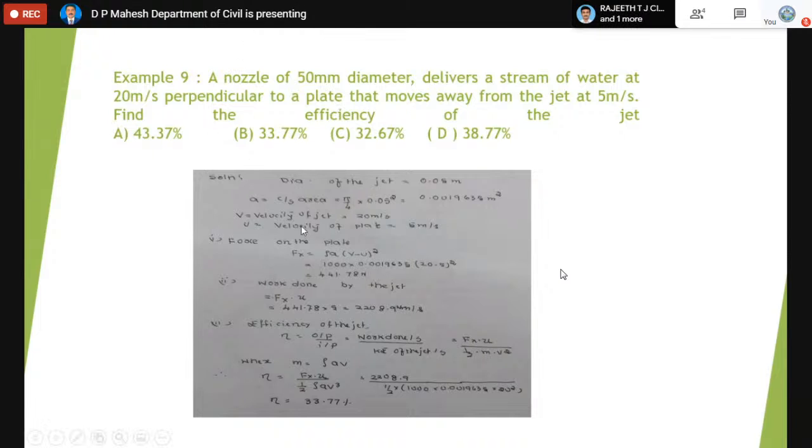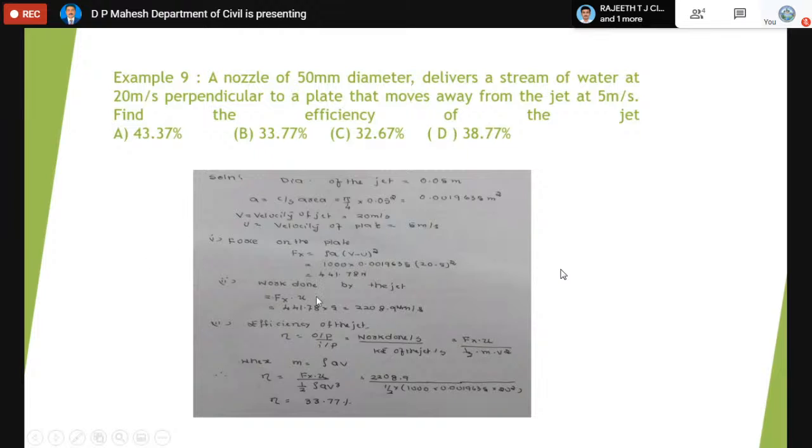So you should know what the principle of the turbine is. The vanes are moving. So in this problem, how do we calculate the efficiency? You can calculate the efficiency by finding the force. Since it is a moving vane, please remember the formulas applicable to fixed vanes are also applicable to moving vanes, with the only difference that wherever V appears in the formula, it becomes V minus U. For example, rho V square for a fixed plate when the jet strikes normally. In place of V, we write V minus U. That's all. V is the velocity of the jet. U is the velocity of the plate, because the plates are moving. When plates are not moving, we stick to rho A V square.